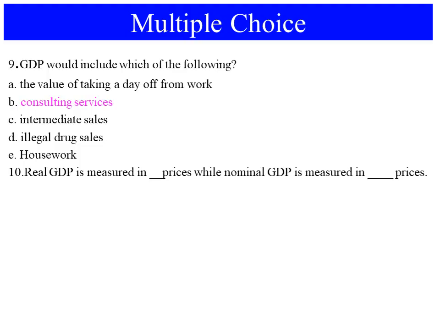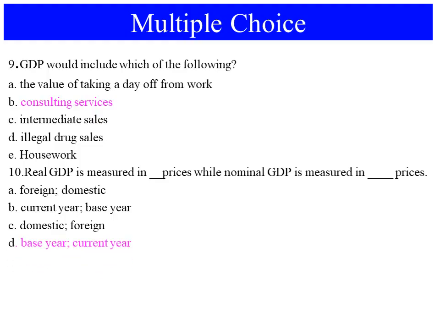Number 10, real GDP is measured in blank prices, while nominal GDP is measured in blank prices. The options are foreign and domestic, current year and base year, domestic and foreign, base year and current year, intermediate and final. As you know, real GDP is measured by constant prices, or base year prices. The base year is a fixed year determined based on different criteria. If you want the way to fix the base year, you can get it from my YouTube, so you can refer to it.